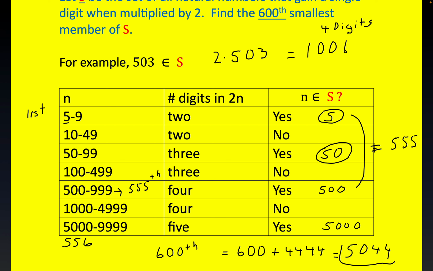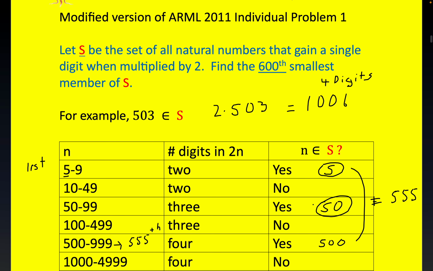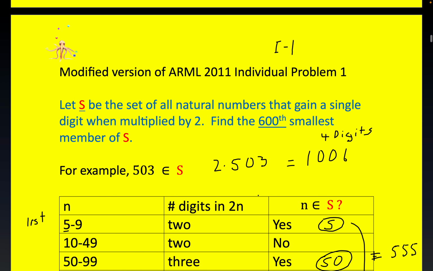But 5,044 is the answer to the problem, folks, unless I made a mistake, which is about 50-50 probability, I think. The idea of this is what I was striving for, and I'm pretty sure 5,044 is the 600th smallest number that gains a digit when doubled. Okay, so the answer to the question would be 5,044.